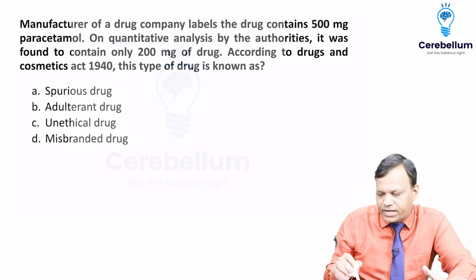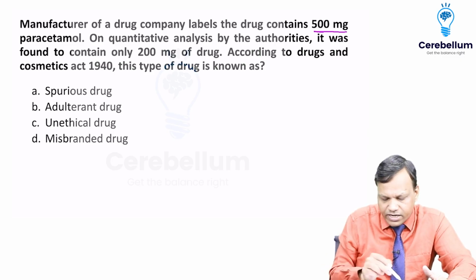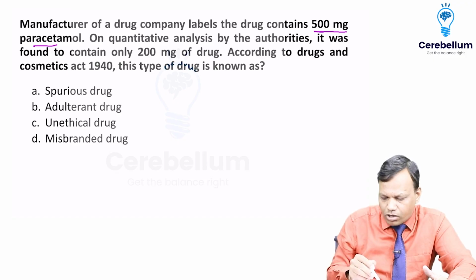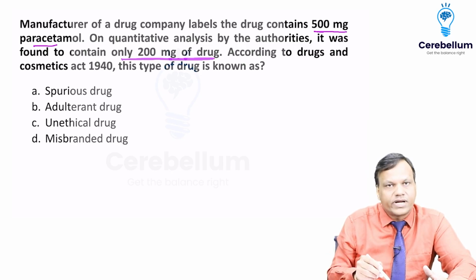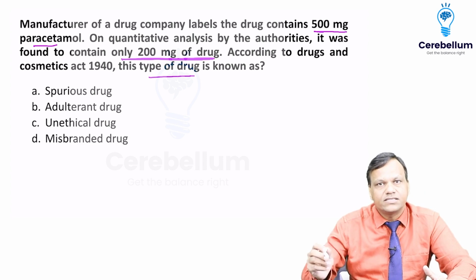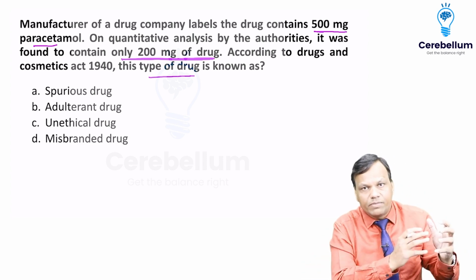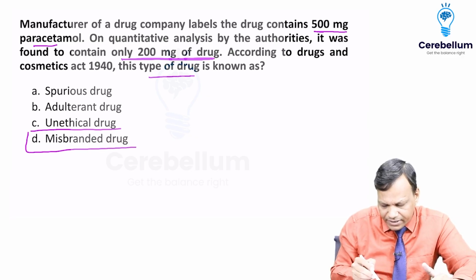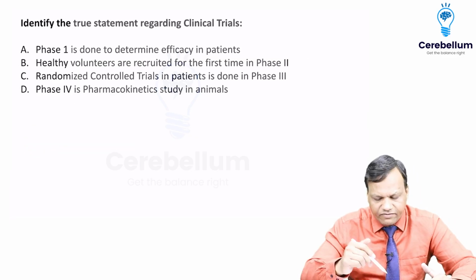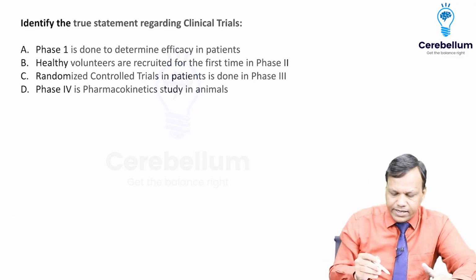The manufacturer of a drug company labels the drug as containing 500 milligram paracetamol. On quantitative analysis, authorities find it contains 200 milligram. So the drug contained is lesser. So according to the Drug and Cosmetic Act, which type of drug is it? So it is wrongly labeled. So it is a misbranded drug. Misbranded drug. Okay. Identify the true statement regarding clinical trials.